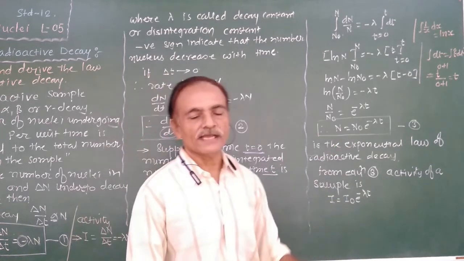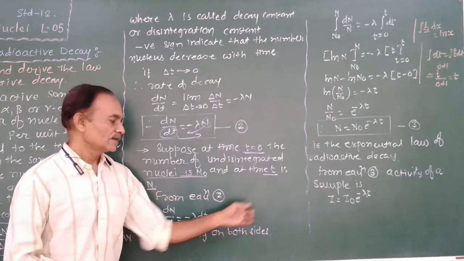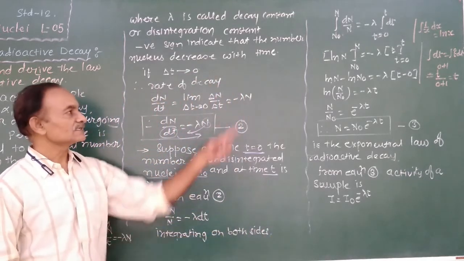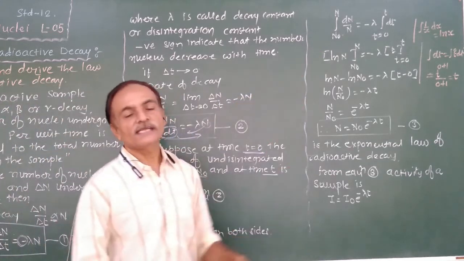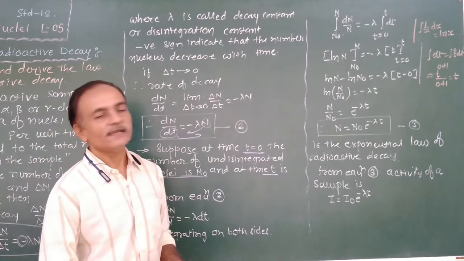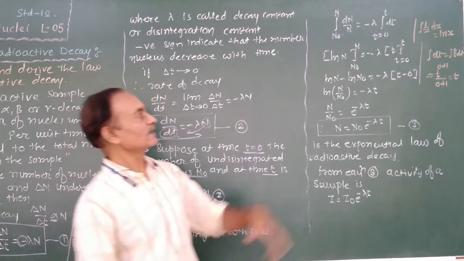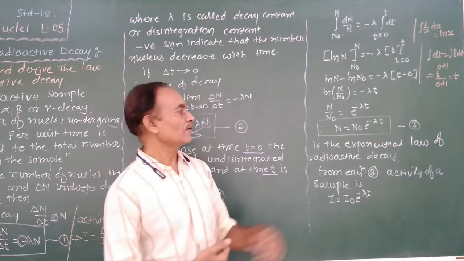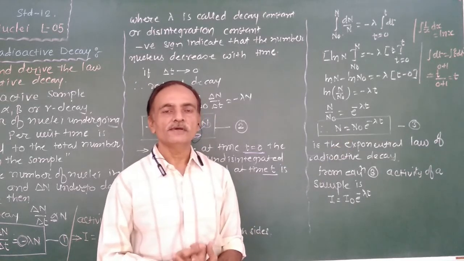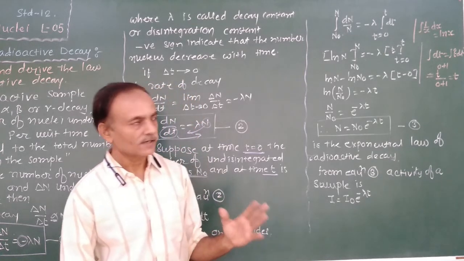So n is equal to n0 e to the power minus lambda t. Very easy, but here the integration is taken, and keep in mind the integration of dn by n is ln n, and integration of dt is only t. And then we need to substitute the value from initial and final value, and we obtain n is equal to n0 e to the power minus lambda t. Clear?